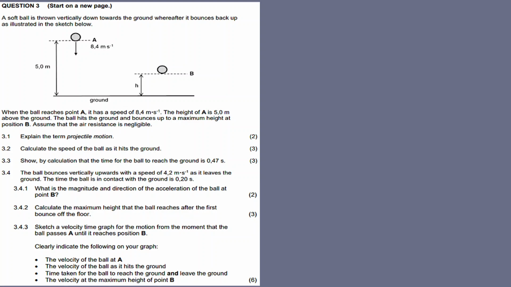So question 3: a softball is thrown vertically downwards towards the ground, whereafter it bounces back up as illustrated in the sketch below. Let the softball, it could be a tennis ball, hit the ground and bounce, then it goes all the way up to height B, right? So a softball, imagine a tennis ball. That's a good example of a softball.